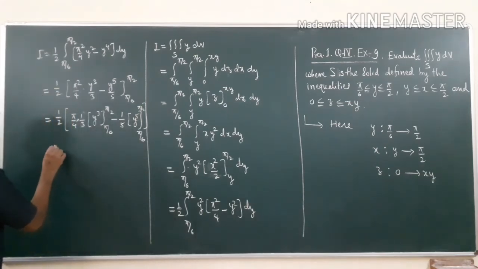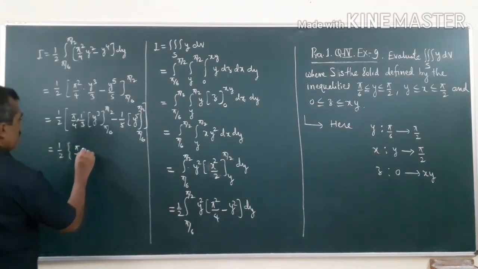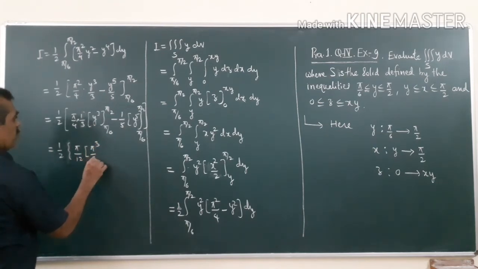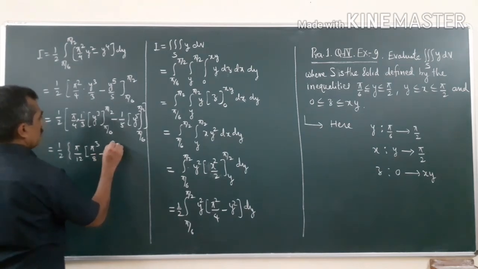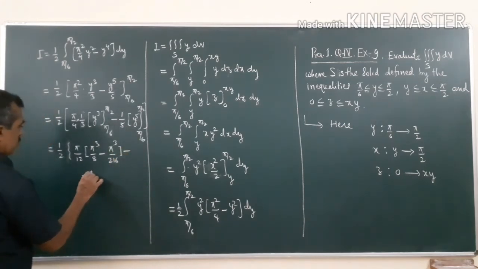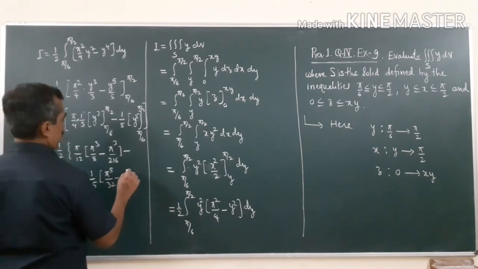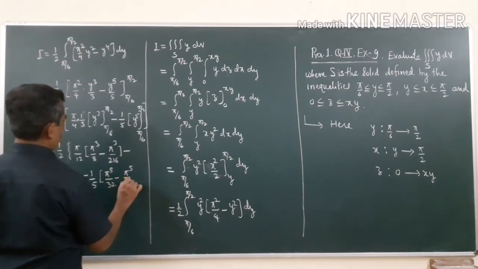Okay, this is equal to half, this is pi by 12 into, now put this, pi cube upon 8 minus pi cube upon 6 cube, that is 216, minus 1 by 5, then pi raised to 5 upon 32 minus pi raised to 5 divided by 6 raised to 5.